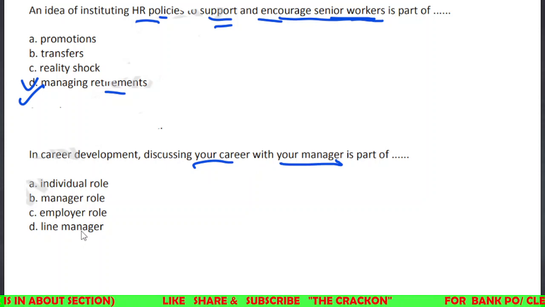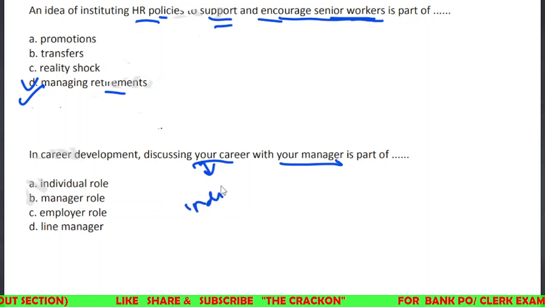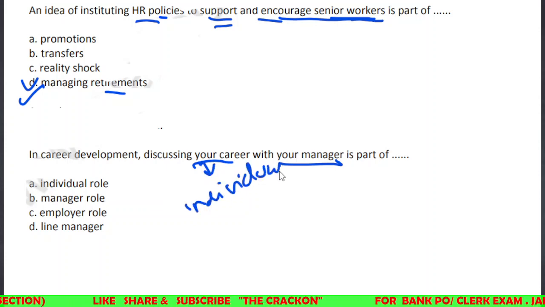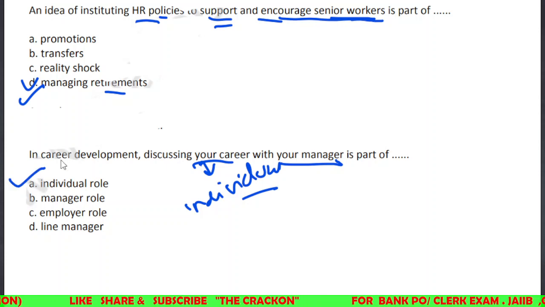So if you are discussing your career, here the keyword is your, that means this is related with individual, okay. So this is individual role.